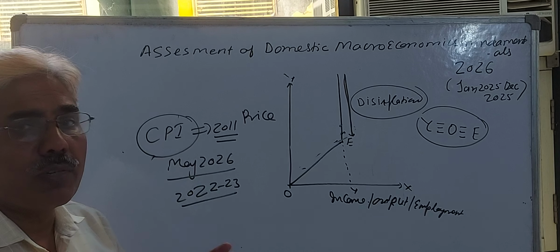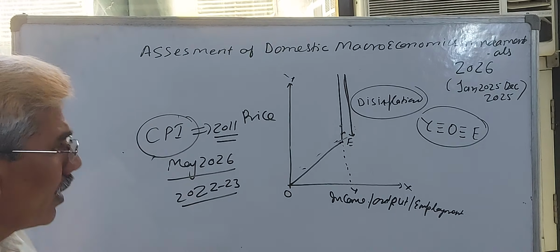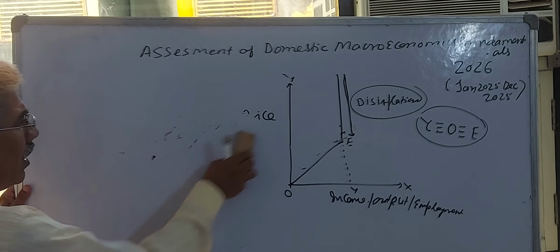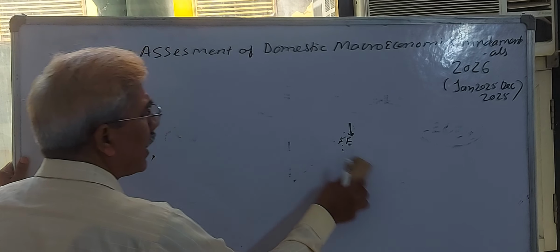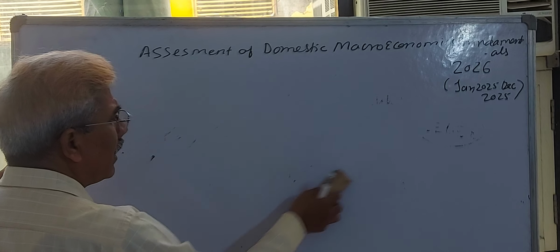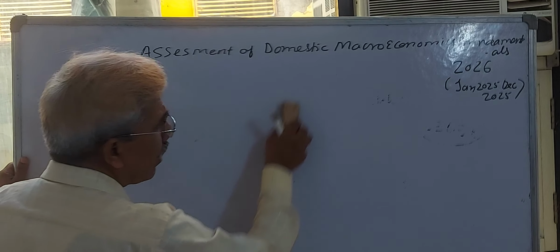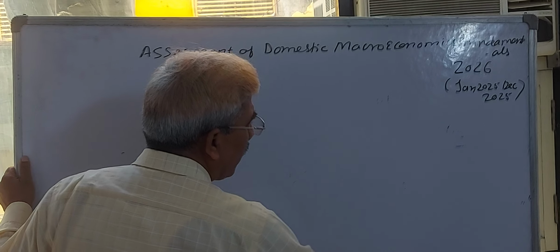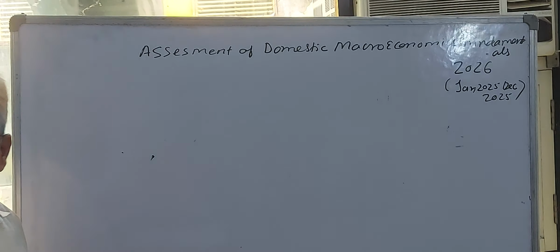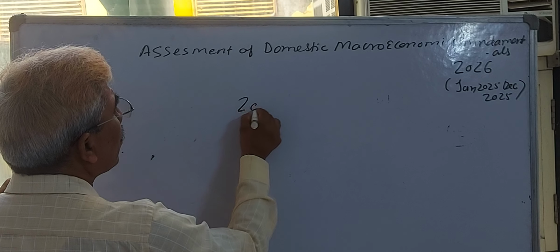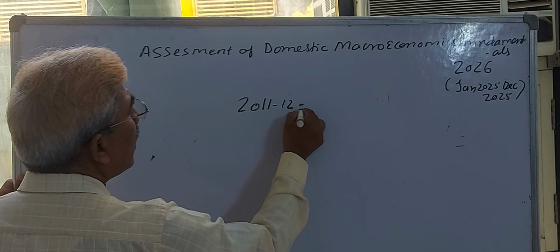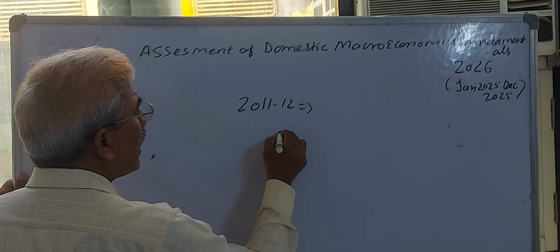What is the strong base year effect? Try to understand that point so that you can understand why the inflation rate declined during the financial year 2025-26. Suppose you are taking the base year 2011-12. I am taking only one example.